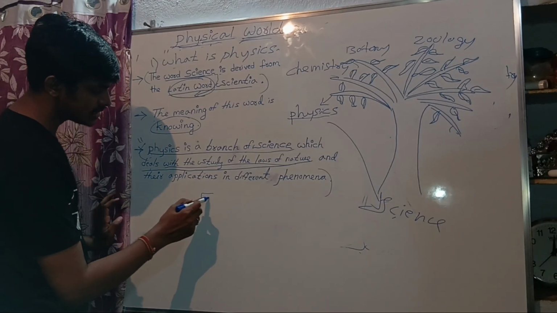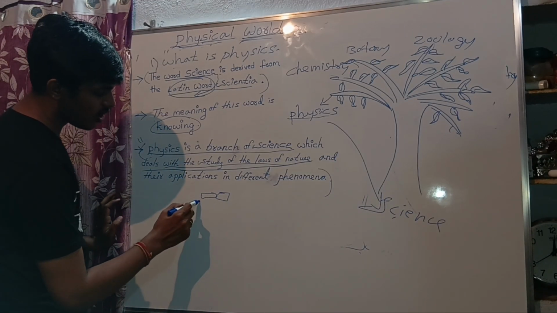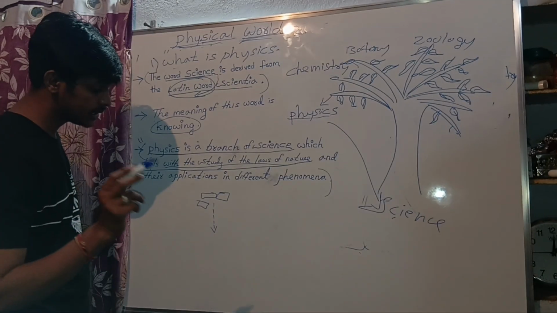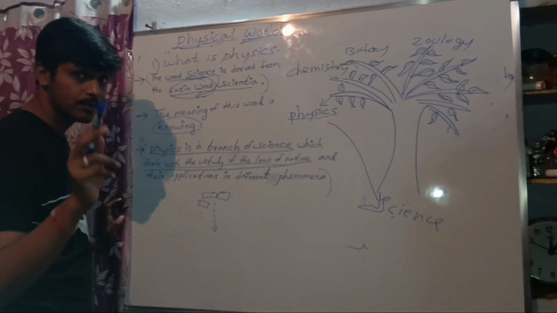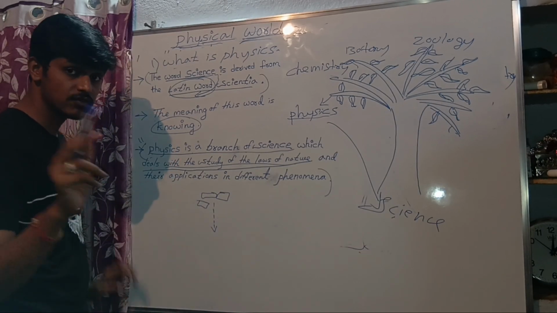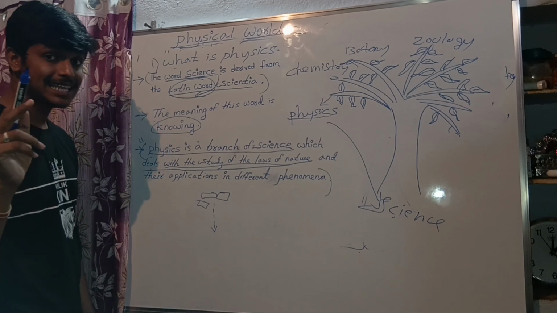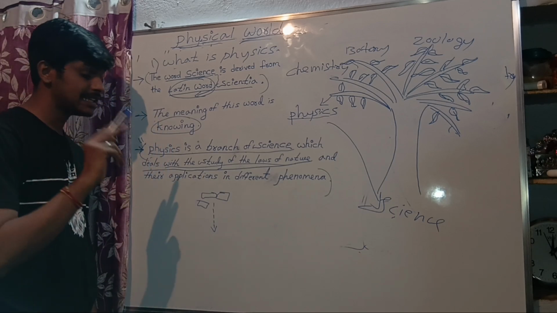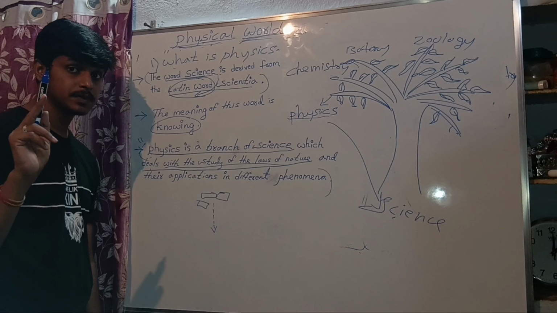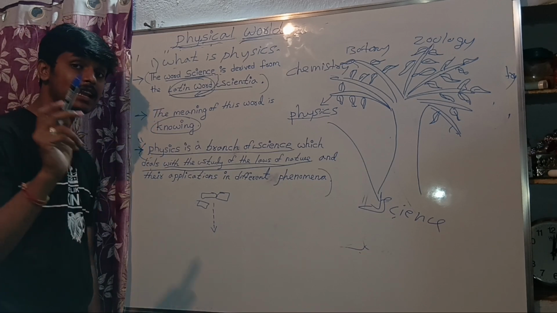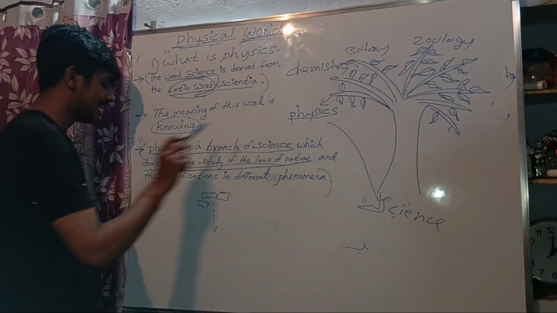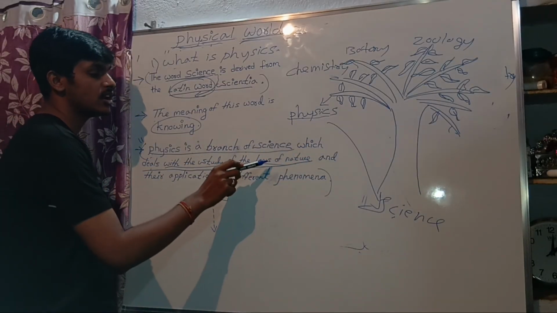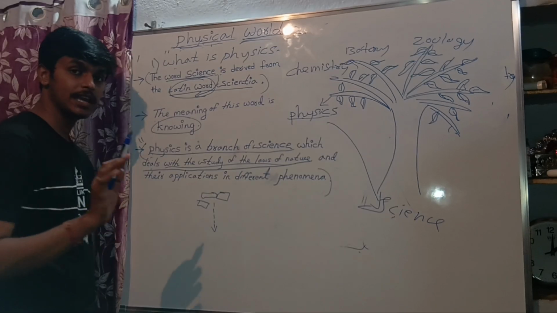When any object falls, for example, these all are objects, when they fall on the ground, what is the reason behind that? Why are they falling on the ground? The reason behind that is gravitational force. We know that anything that falls will fall on the ground, and the reason behind it is the gravitational force. So physics is a branch of science which deals with the study of the laws of nature. This explanation is over.